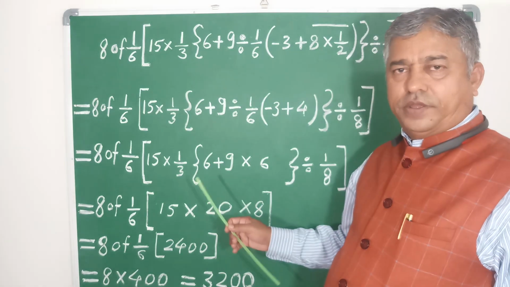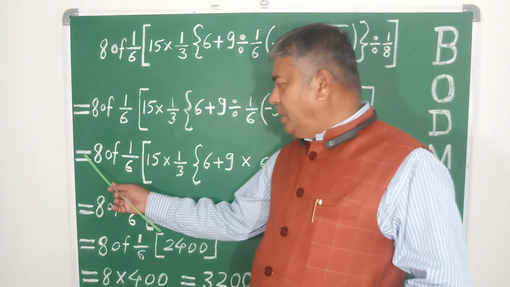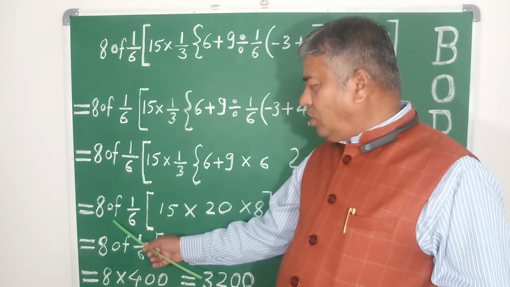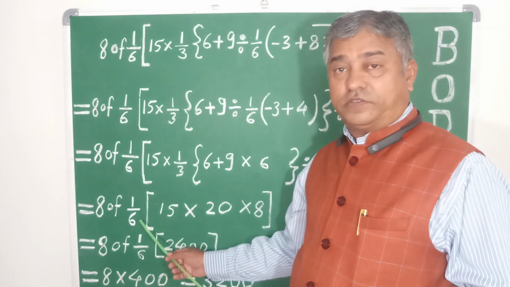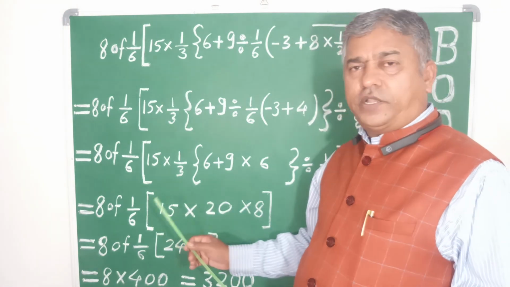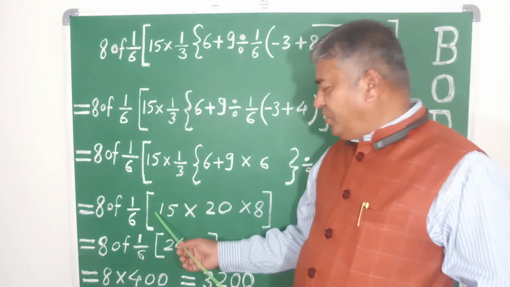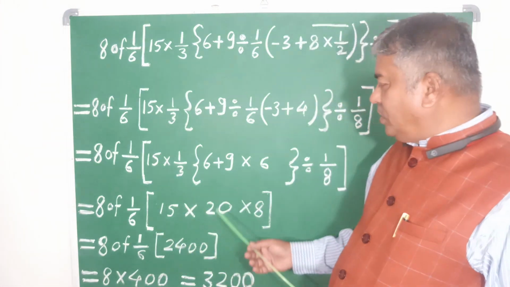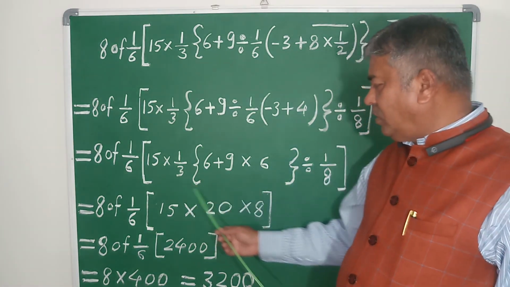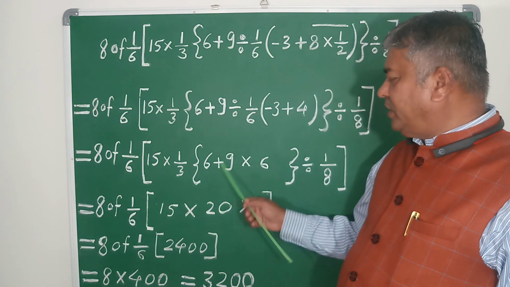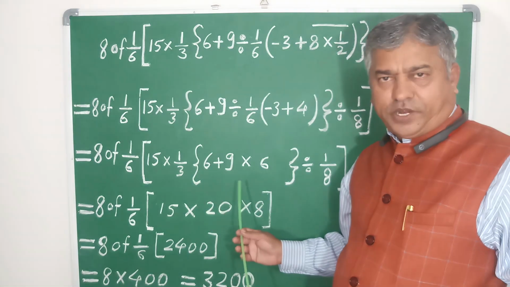Here equals 8 of 1 divided by 6 as it is, no changes. Then the square bracket as it is, then 15 as it is. Now we have to do the operations on these numbers and signs and the curly bracket.